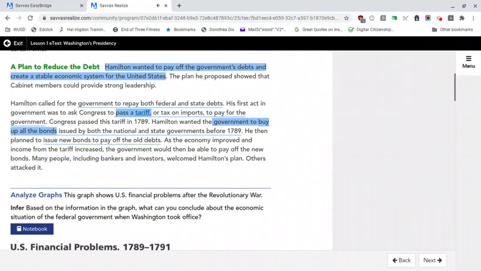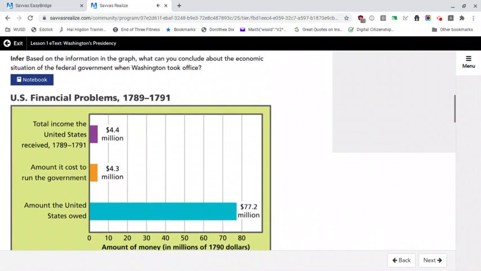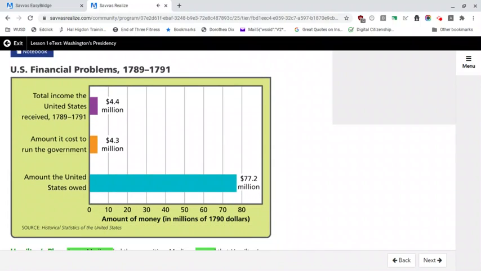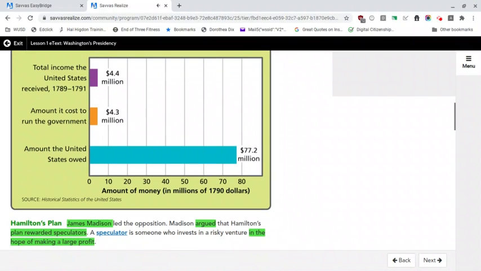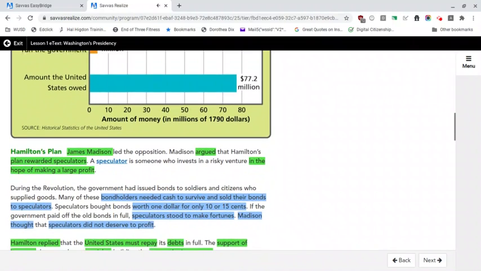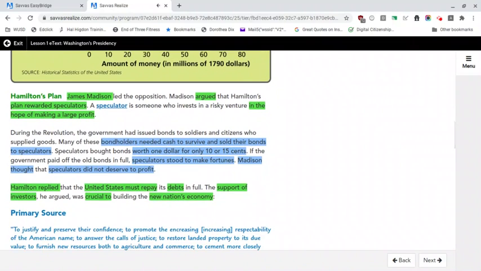Hamilton's plan. James Madison led the opposition. Madison argued that Hamilton's plan rewarded speculators. A speculator is someone who invests in a risky venture in the hope of making a large profit.